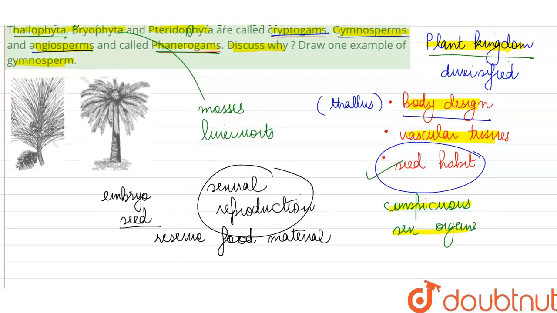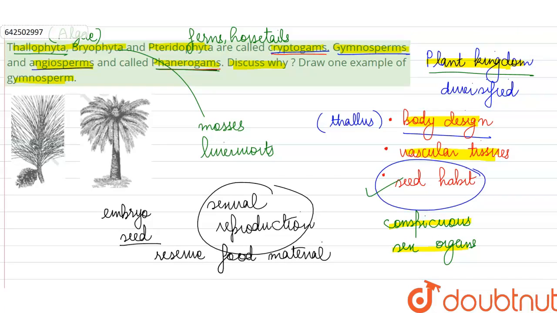Now, if we have to give an example of gymnosperms, gymnosperms are seed producing plants, and the most common species that we find are Pinus and Cycas. These are the most commonly known 2 species that we study in gymnosperms.